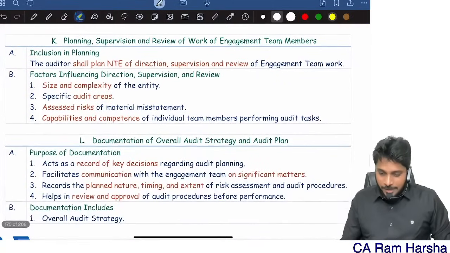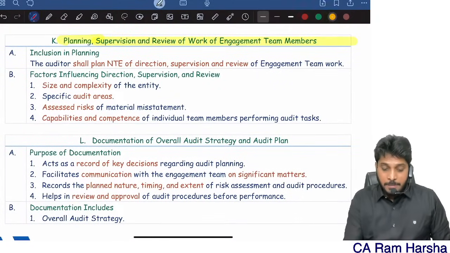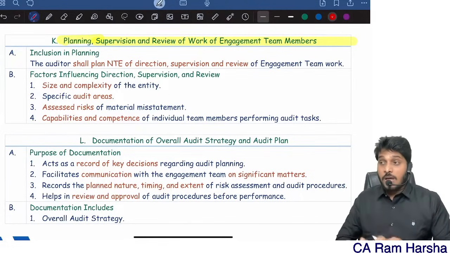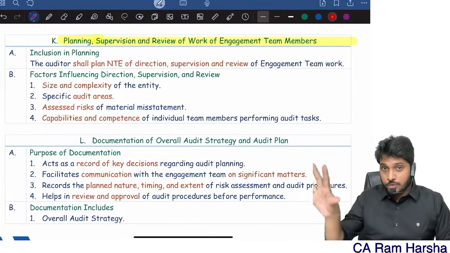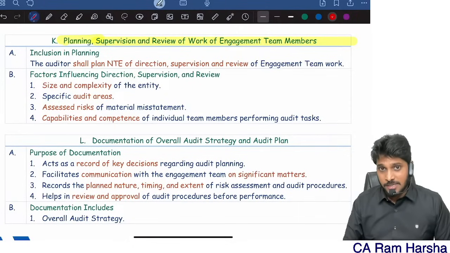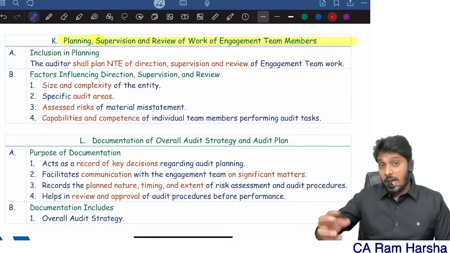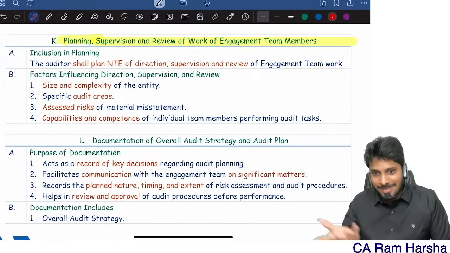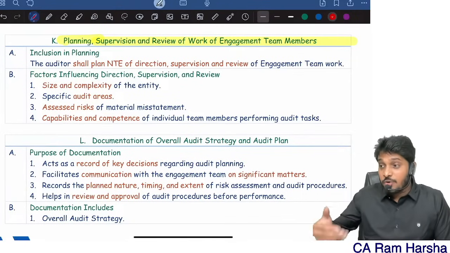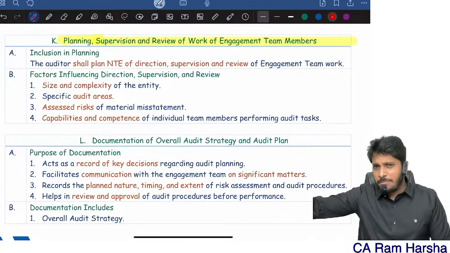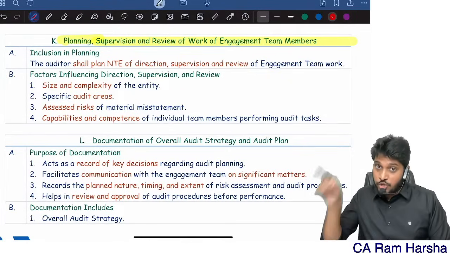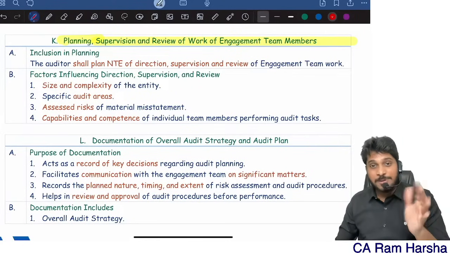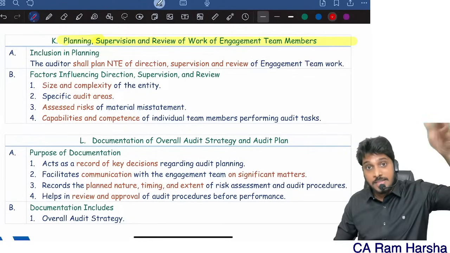Now, planning, supervision, and review of the work of team members. Remember, audit strategy planning activities mean what? How to do this audit, when to do this audit, when to perform each process, how to allocate resources, all that, right? Now, I should not only plan how to do the work, I should also plan to review my team members' work. My team members will be working in the audit. I should also plan when I should review this. You might remember the engagement quality control review, EQCR. When that review should happen, that also I should plan.